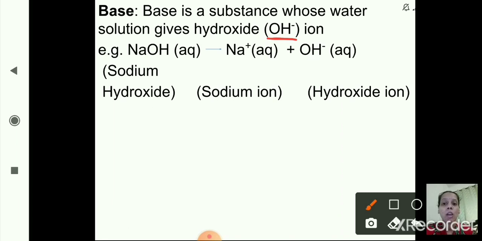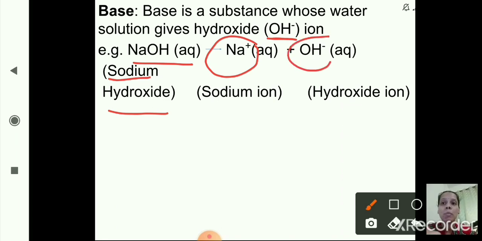Now one example is given, NaOH, that is sodium hydroxide. In aqueous, that is water solution, it gives Na plus, that is sodium ion, plus OH minus, that is hydroxide ion. So sodium hydroxide in water solution gives sodium ion, Na plus, and hydroxide ion, OH minus.